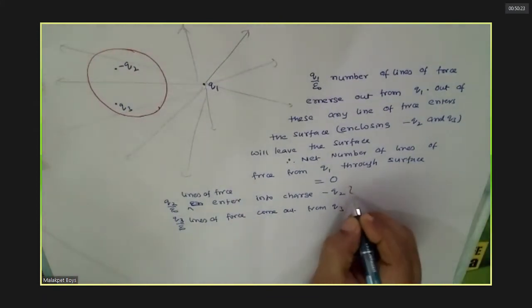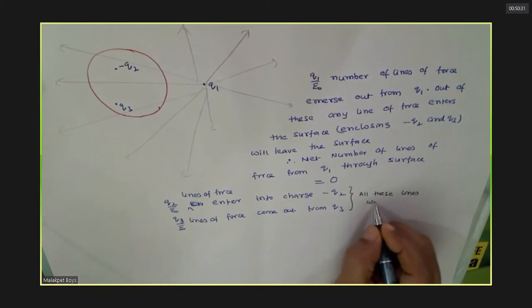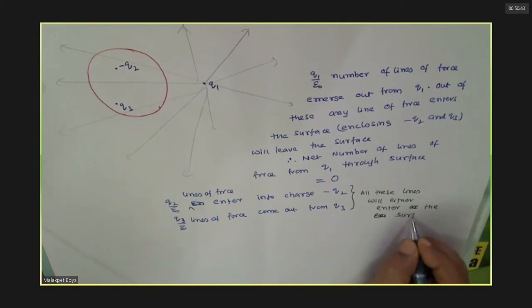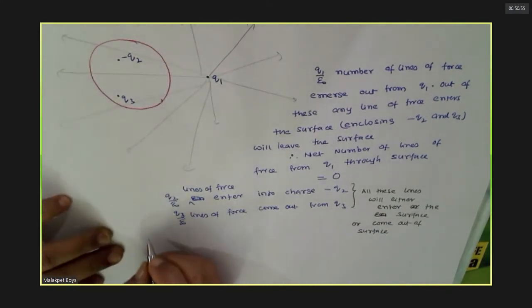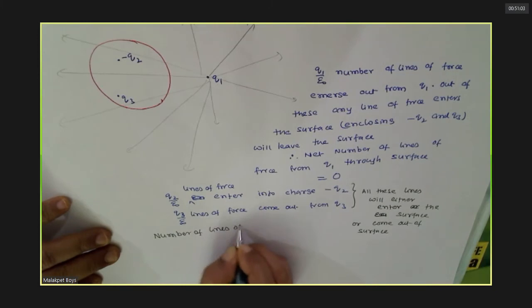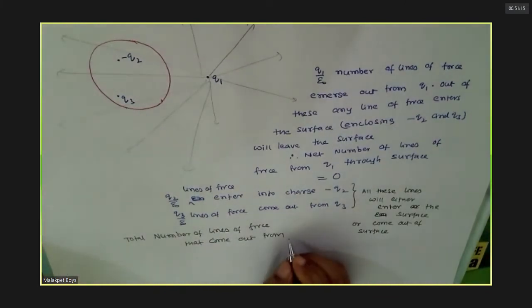Now you can see, so here you can see total number of lines that come out from the surface means how many are entering.